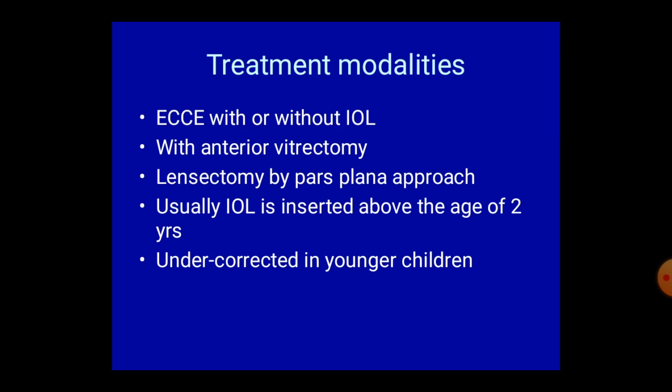Treatment modalities: ECCE with or without intraocular lens, with anterior vitrectomy, sometimes lensectomy by pars plana approach. Usually IOL is inserted above the age of 2 years. Usually undercorrected in younger children.